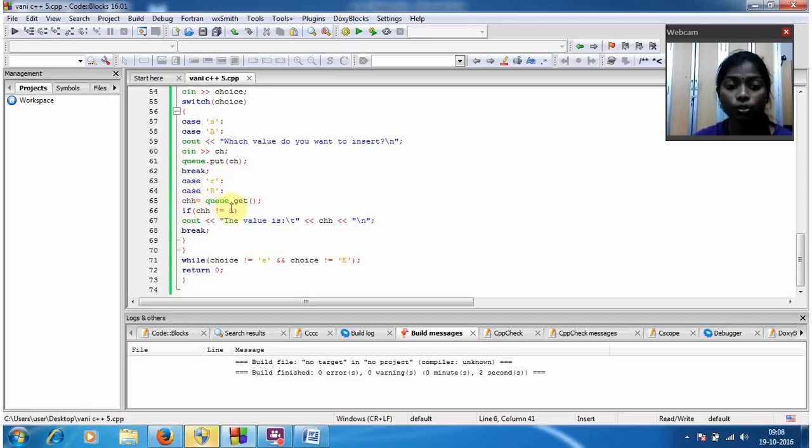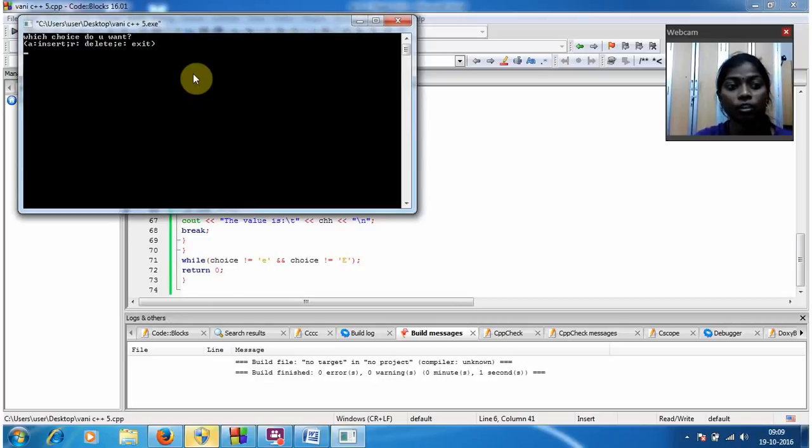ch is equal to q dot get of, and now I am going to give the if condition, ch not equal to 0. Cout: the value is \t ch \n, and again I am giving the break. Now I am going to give the while condition, so while choice not equal to e and operator choice not equal to e capital E. Return, now I am going to return 0. Now we can run the program.